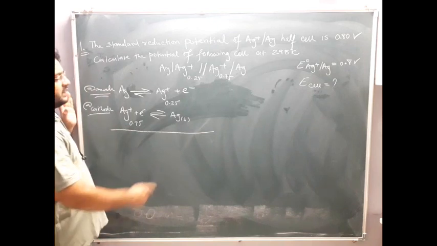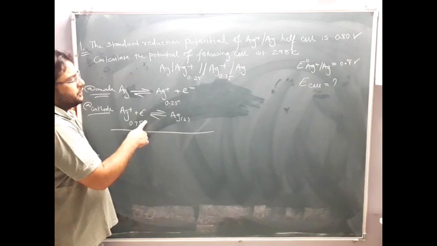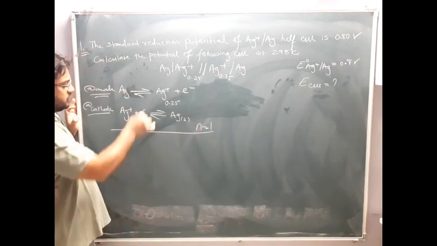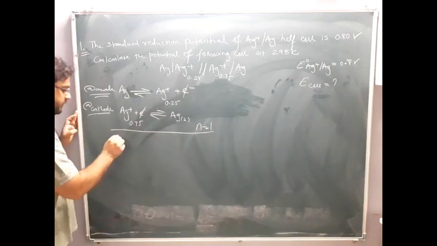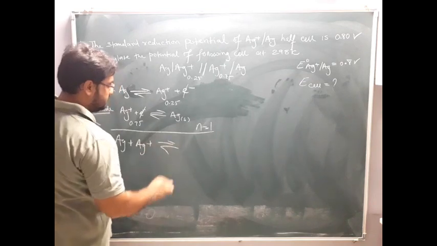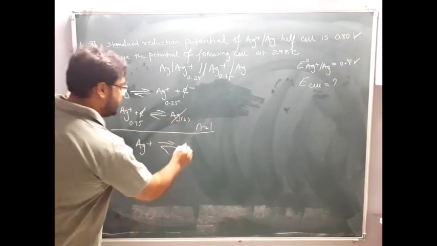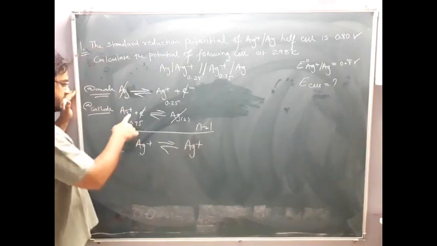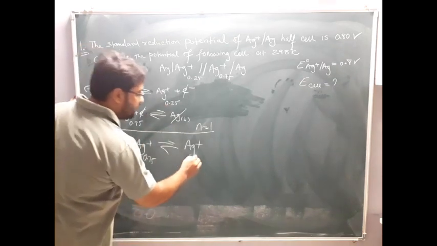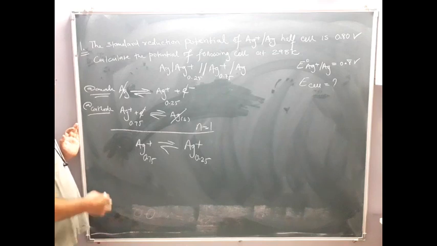Net transfer of charge: here one electron, here also one electron. So we need to balance the electrons. Net transfer of electrons is 1, so the electrons get cancelled. Ag also will get cancelled. So Ag plus, but this Ag plus is of how much concentration? 0.75. And this Ag plus is how much concentration? 0.25. So we'll write down the Nernst equation for this.